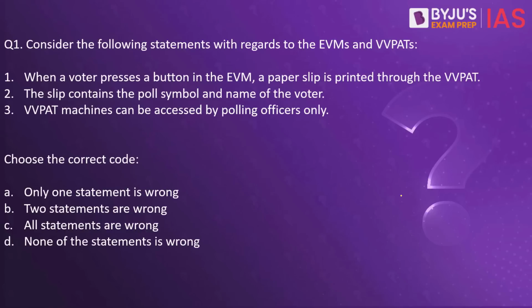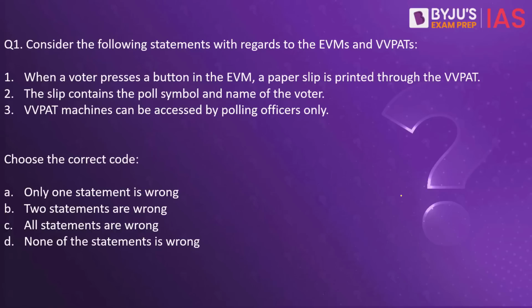Let's begin with the first question then. Consider the following statements with regards to EVMs and VVPATs. Number 1. When a voter presses a button in the EVM, a paper slip is printed by the VVPAT. Second, the slip contains the poll symbol and the name of the voter. Third, the VVPAT machines can be accessed by polling officers only. How many of these given statements are incorrect?